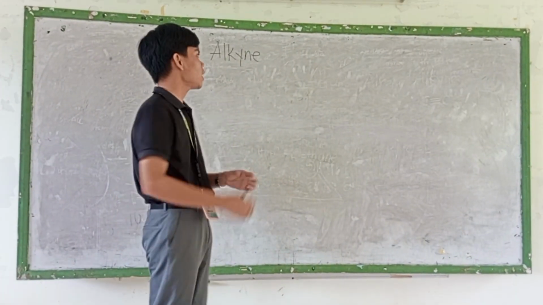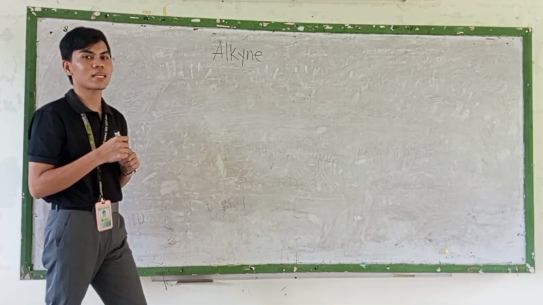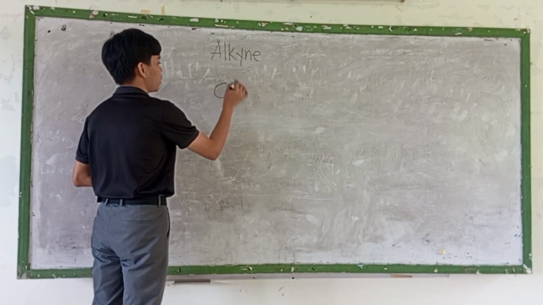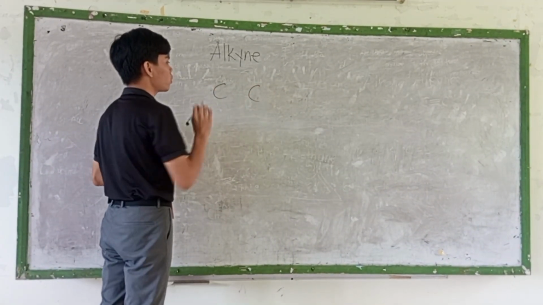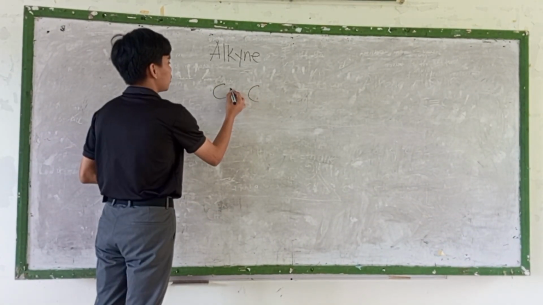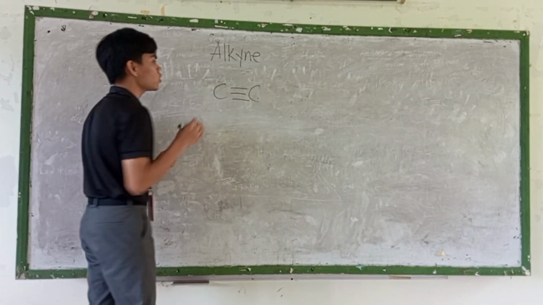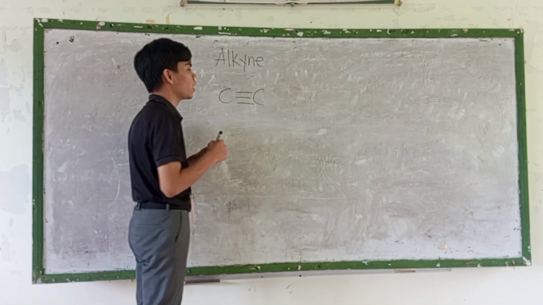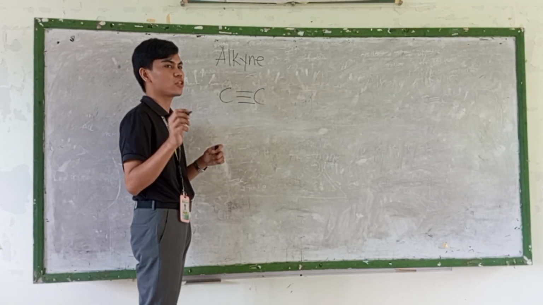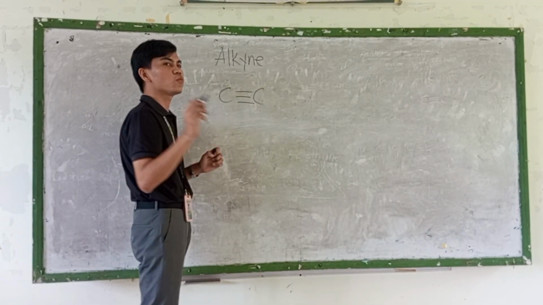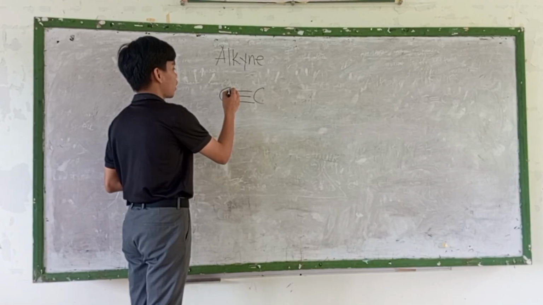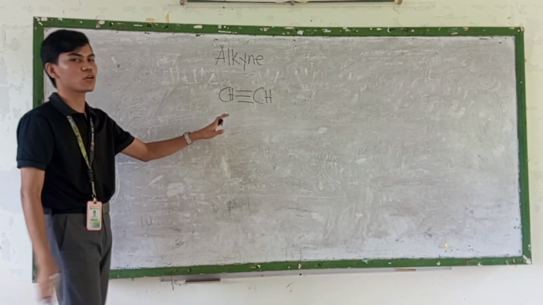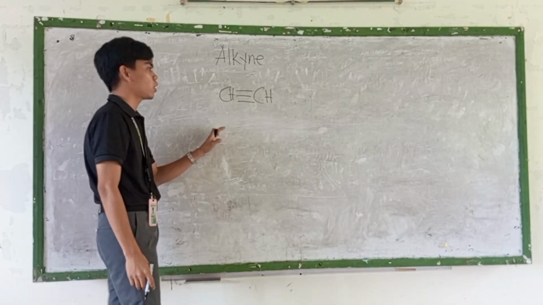Let's go on to the alkyne. Alkyne contains a triple bond. We have here 2 carbons that contain a triple bond. To become stable, we are going to attach 2 hydrogens, one hydrogen to each carbon. Now, this is already stable.